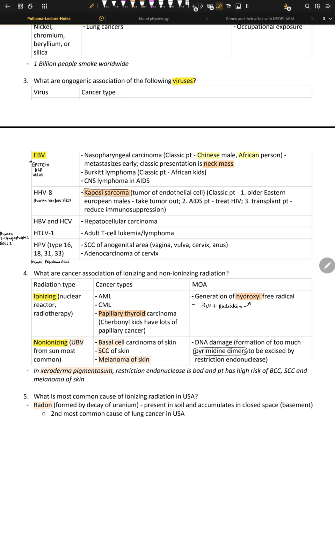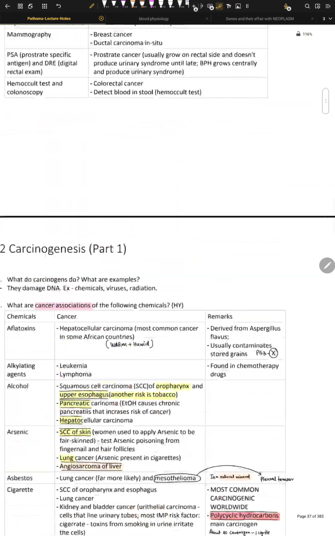Okay, so HBV and HCV, hepatitis B and hepatitis C, can give hepatocellular carcinoma. The mechanism here is that chronic inflammation of the liver gives regenerative hyperplasia, because we know that the liver comes under stable organs. We know there are three types of organs. First is the permanent organ. Let me check.